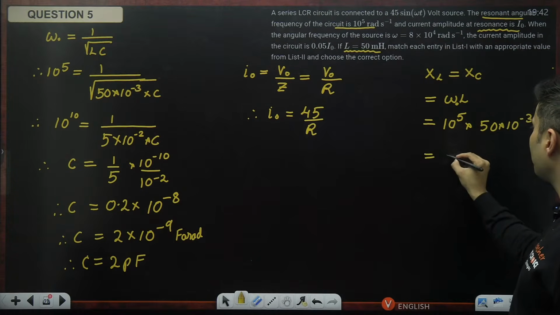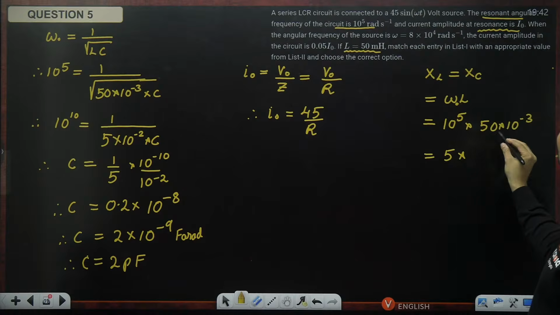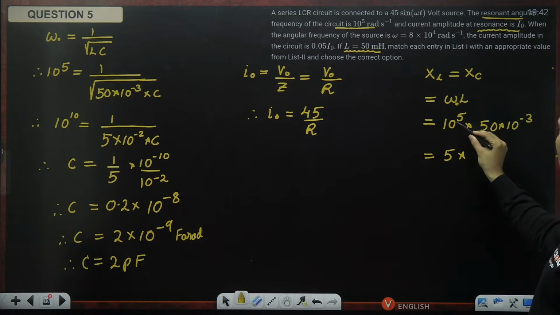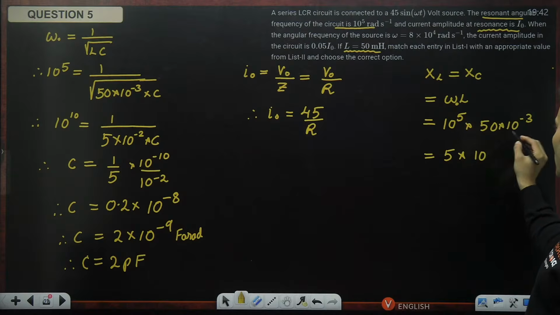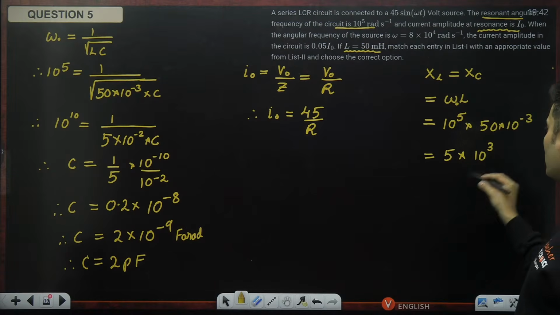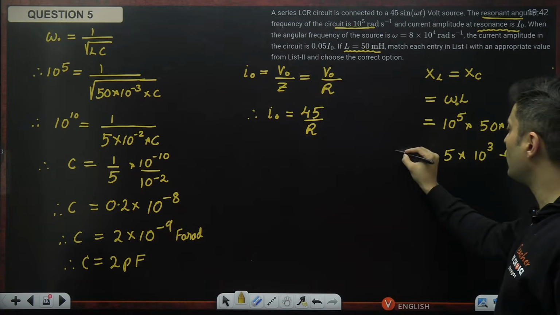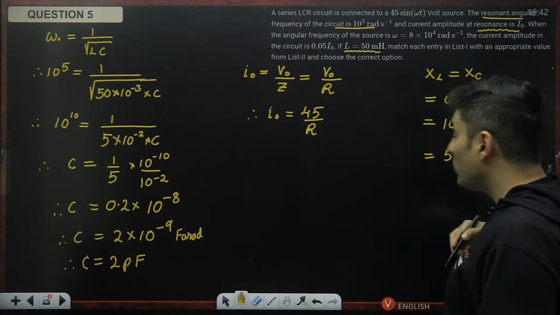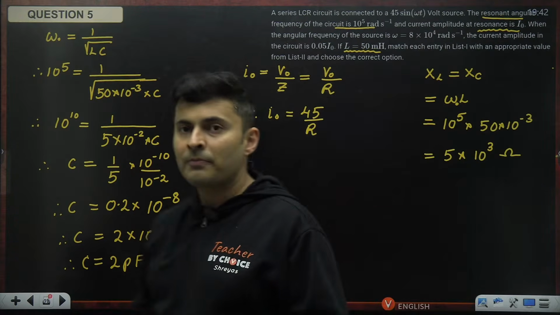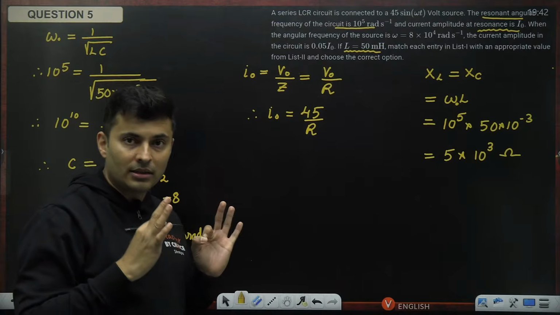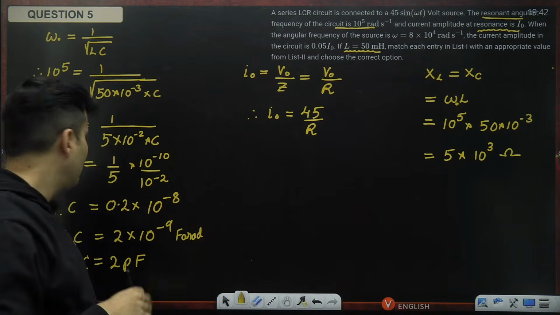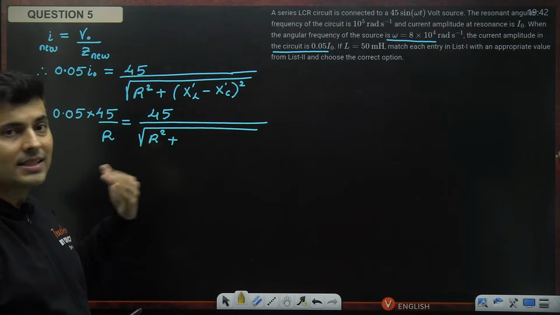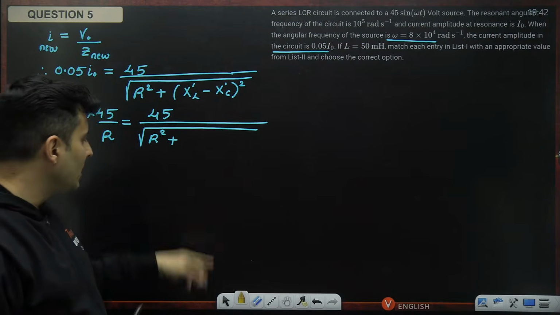So this will become 5 multiplied by 10 raised to minus 2, and this is 10 raised to 5, so 10 raised to 3. So these many ohms. So XL, XC, which is omega L, will become 5 into 10 to the power 3 ohms. Earlier, resonant X's, these are. In the new scenario, because omega has changed, these X's will also change.